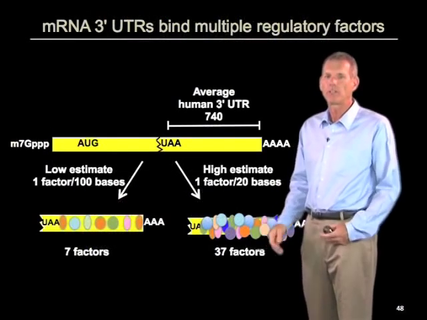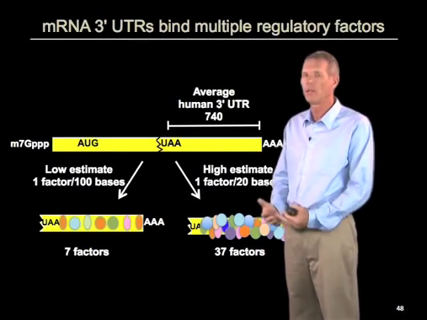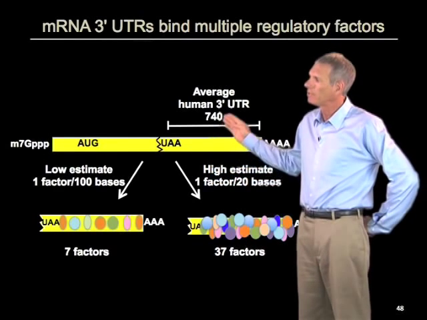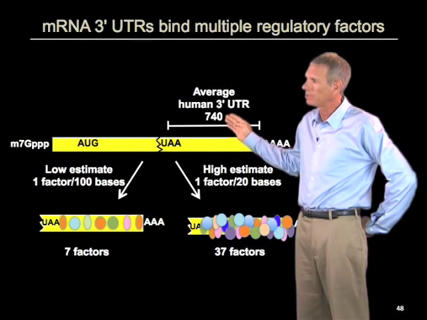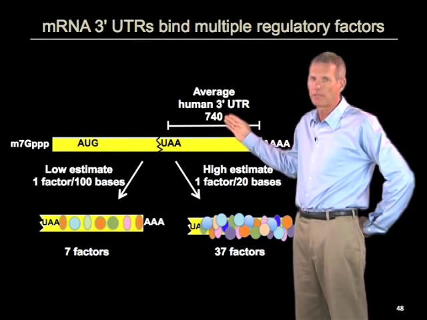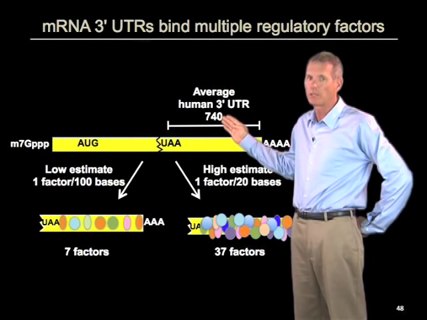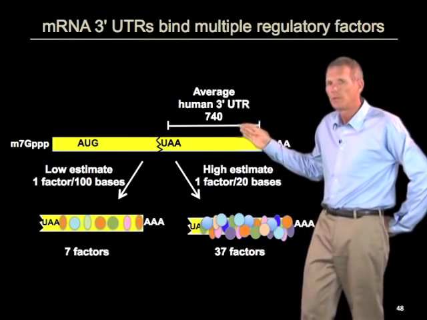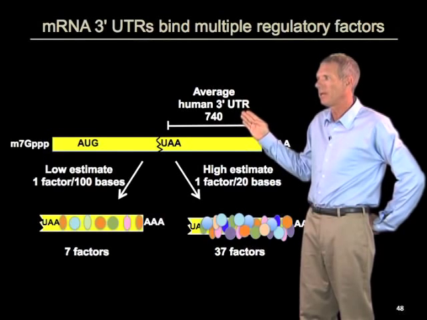So how many factors should we expect to bind in? And we don't really know the answer to this question. The average, using humans as an example, the average 3' UTR is about 740 nucleotides, although it can vary tremendously from 60 to 4,000. Okay? So, but how many factors might you expect to bind here?